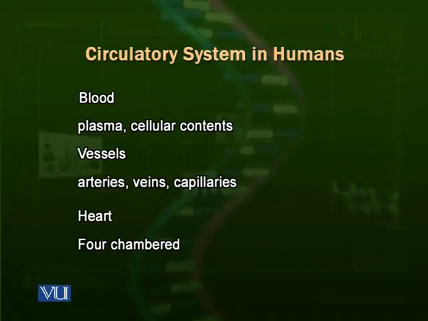Blood also has cellular contents, different kinds of blood cells: the red blood cells, the white blood cells, and the platelets, which are cell-like bodies. Red blood cells have the main function in transport of oxygen and carbon dioxide. They have the hemoglobin molecule which helps them carry oxygen from the blood to the tissues and get the carbon dioxide back from the tissues.